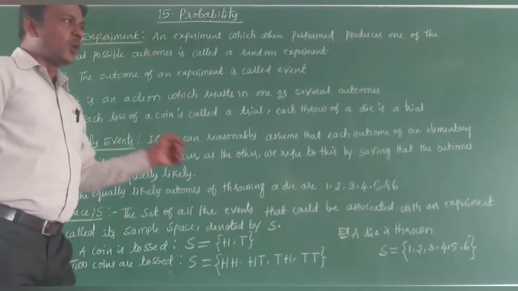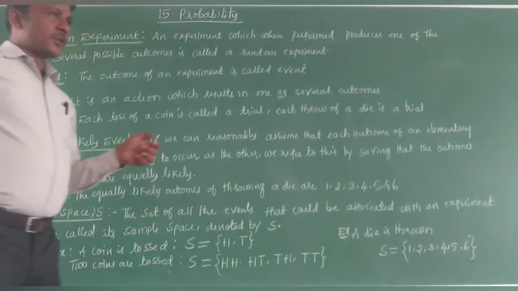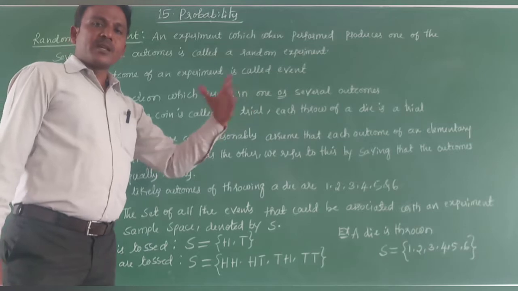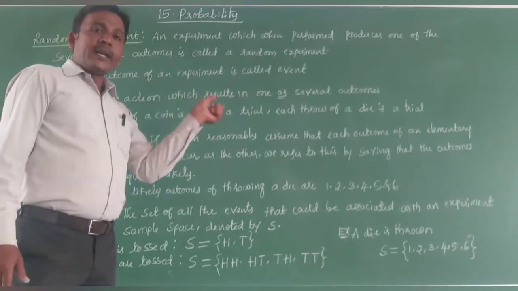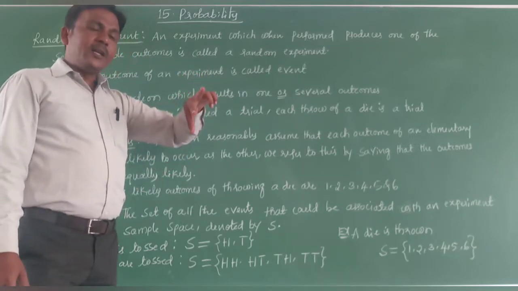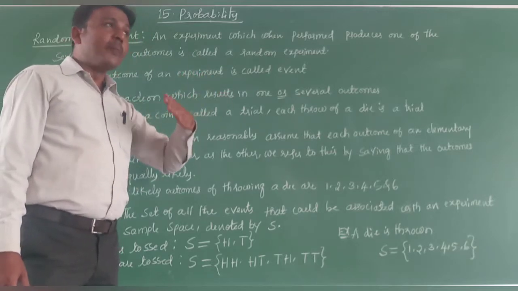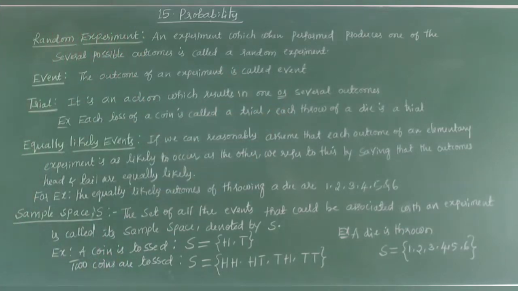If you do an experiment like tossing a coin 10 times, 50 times, 100 times, you increase the number of outcomes. Head and tail you have to note down separately. So getting head and getting tail may be equally likely, meaning nearly equal. Not exactly but nearly. One more example.